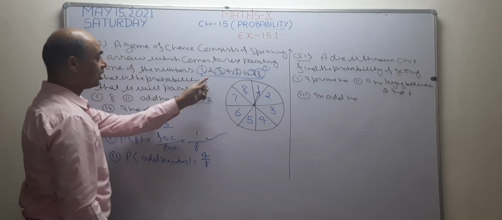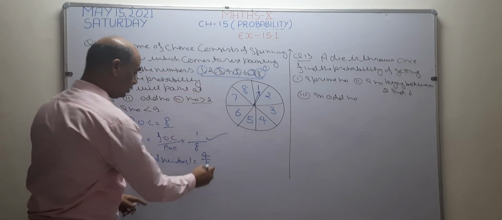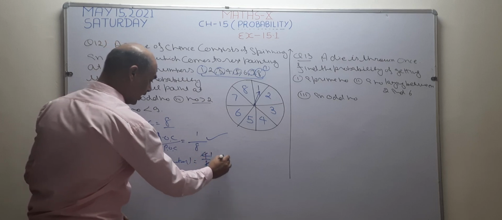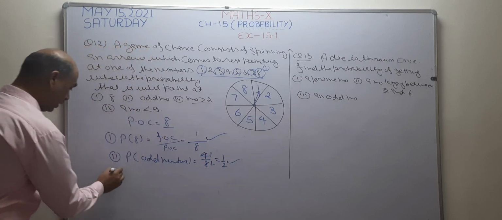In my favor, 4 numbers are there. So write 4 by 8. This is going to cancel. 4 1s are 4, 4 2s are 8. So the answer becomes 1 by 8. In the third part,